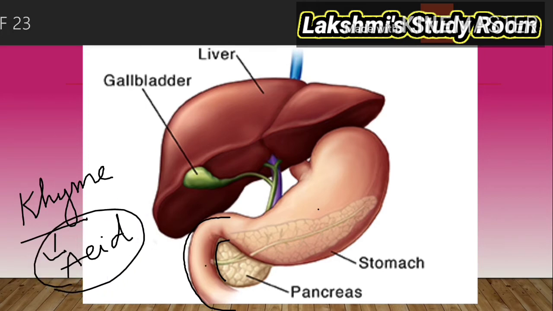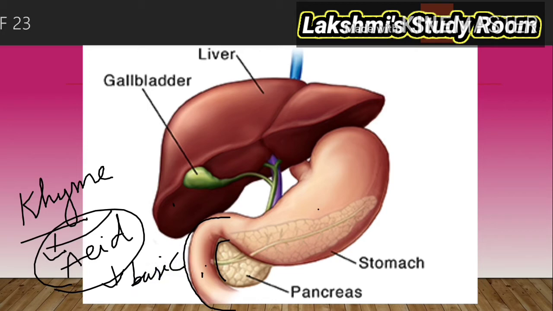The juices of the liver and pancreas and the intestinal juice mix with this acidic chyme, then the chyme will be turned into a basic or alkaline nature with the help of these juices.